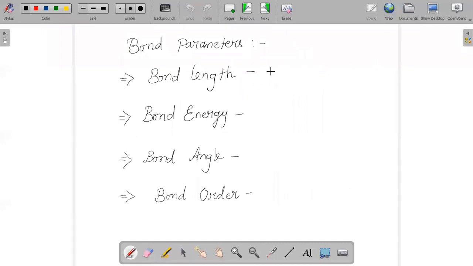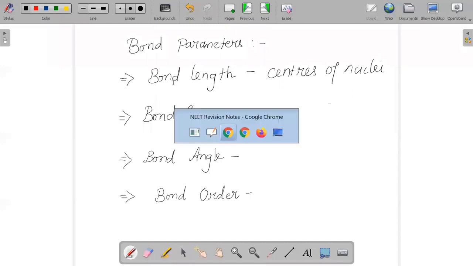This is nothing but the equilibrium distance between the centers of the nuclei of the two bonded atoms. Whichever two atoms we consider for the bond formation, that distance, the equilibrium distance between the centers of the nuclei of the two bonded atoms, we give the name bond length.